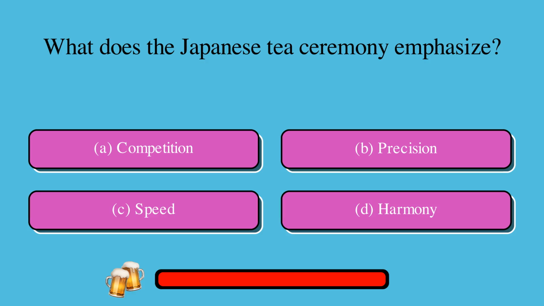What does the Japanese tea ceremony emphasize? A. Competition, or B. Precision, or C. Speed, or D. Harmony? The correct answer is D, harmony.